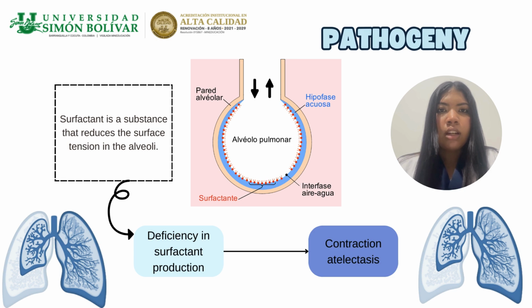When there is a decrease in this production, as in neonatal respiratory distress syndrome, the alveoli tend to collapse, contributing to the development of atelectasis. Contraction atelectasis is less common and is associated with pulmonary fibrosis, where scar tissue causes reduction of the lung parenchyma, preventing full expansion.